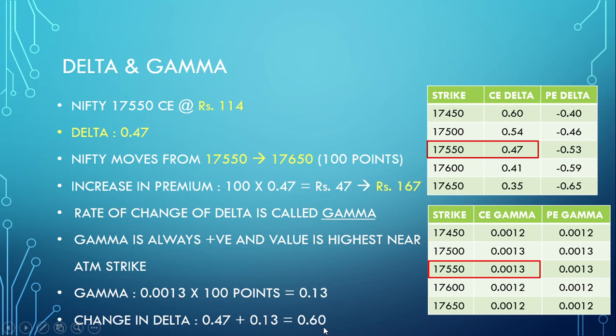Just for example, if you want to compare, see this 17,550 delta is 0.47. When it becomes 17,650, this 100 point delta will shift here. So new delta will be 0.6. So it is matching now. You can see 0.6 and 0.6 here. So this is how gamma affects the delta. So delta itself is not a fixed parameter, it is dynamic.